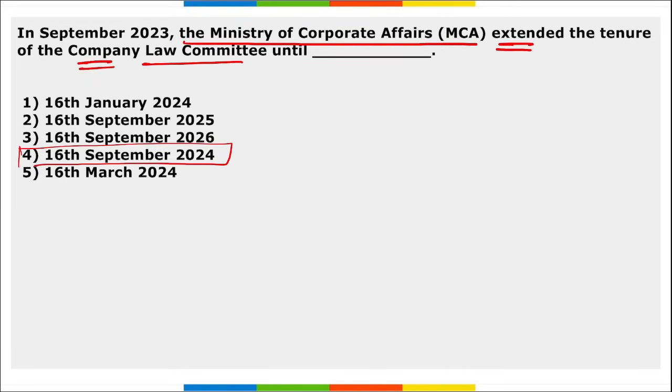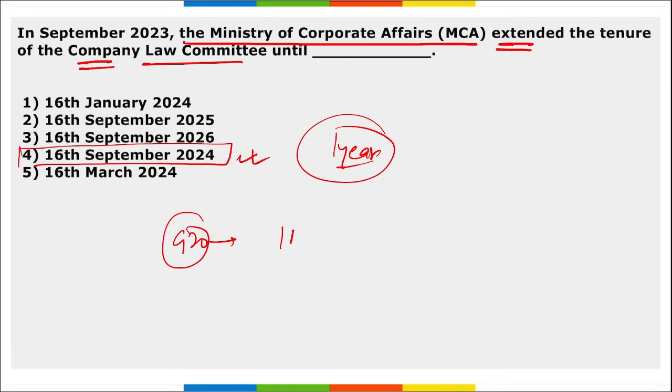Next, the Ministry of Corporate Affairs extended the tenure of the Company Law Committee until 16th of September 2024. So remember, Ministry of Corporate Affairs extended the tenure of the Company Law Committee by 1 year if asked in terms of years, and it has been extended until 16th of September 2024. Next, recently during G20, India Middle East Europe Economic Corridor was launched. I repeat, India Middle East Europe Economic Corridor was launched, and this is named as the modern day spice route.